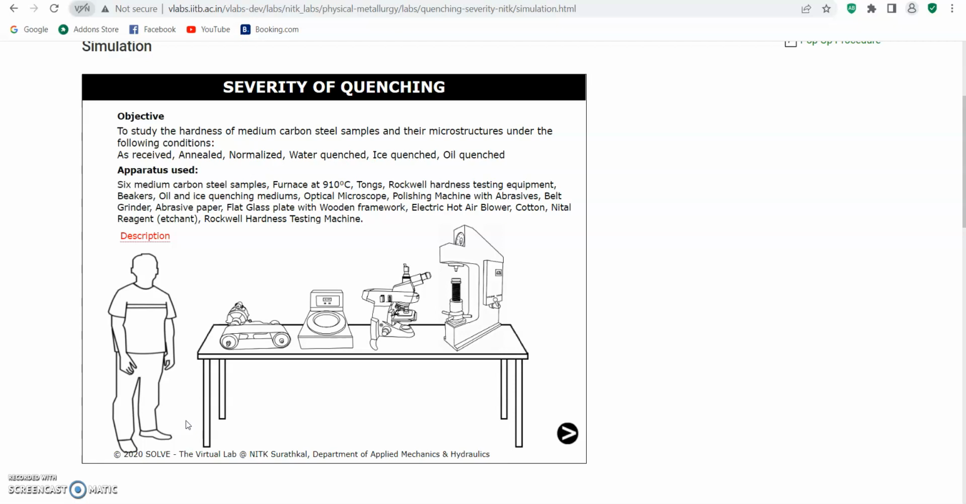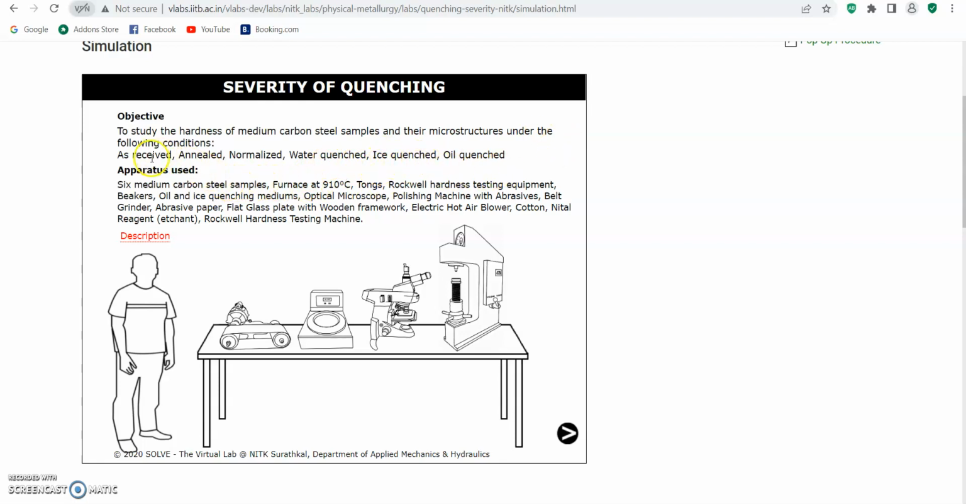33DPC20F2003. Today, I do a simulation virtual lab for the experiment on severity of quenching. The objective of this experiment is to study the hardness of medium carbon steel samples and their microstructure under the following conditions: anneal, normalized, water quench, ice quench, and oil quench.